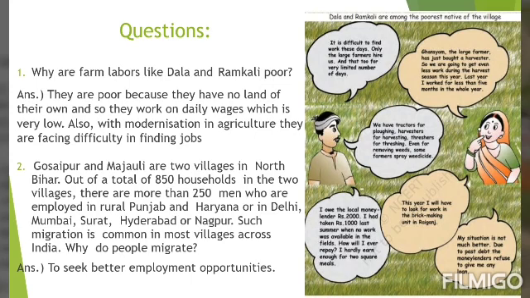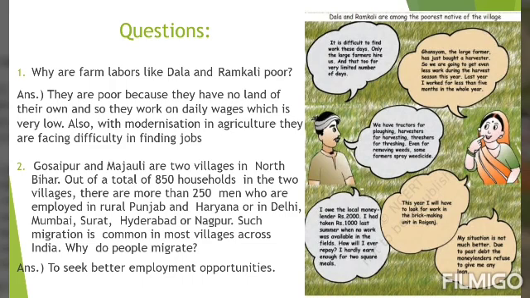We also studied that the wages that were given to these farm laborers were less as compared to the wages set by the government because of heavy competition. So it was very low. Also with modernization in agriculture, they are facing difficulty in finding jobs. So as Ramkali said that Ghanshyam, because he now owns a harvester, he bought a harvester, so she was getting less work during the harvest season because most of the work was done by that harvester only.